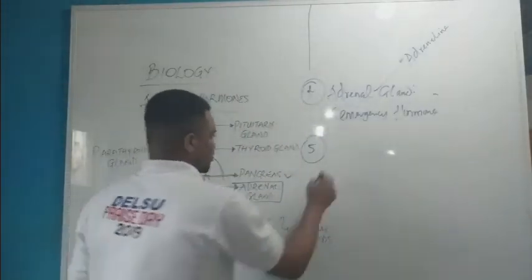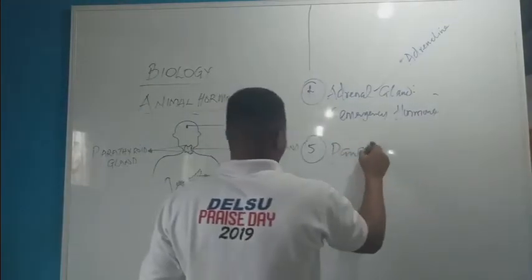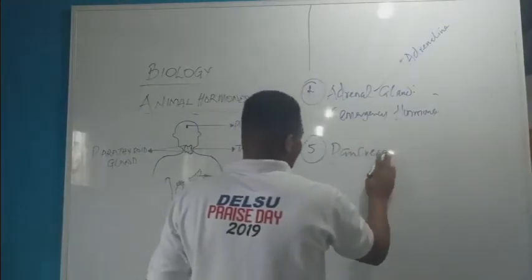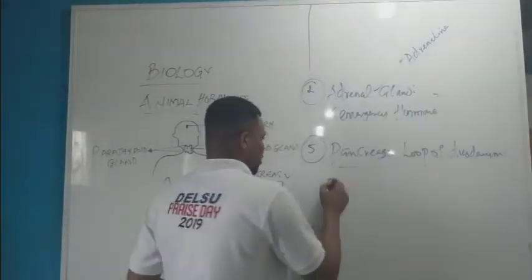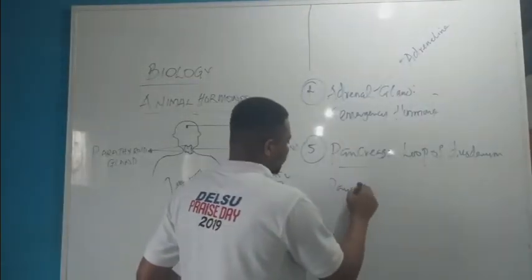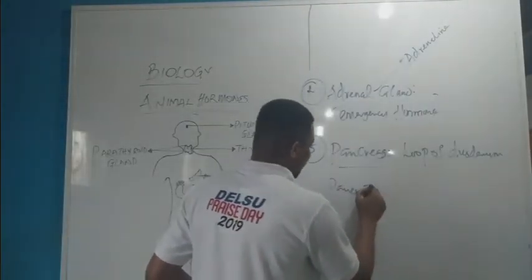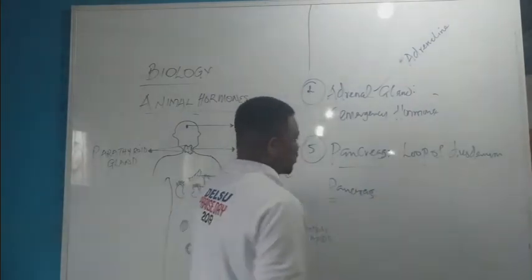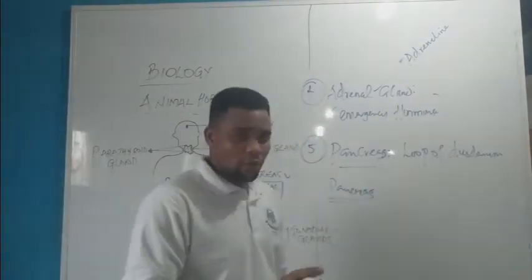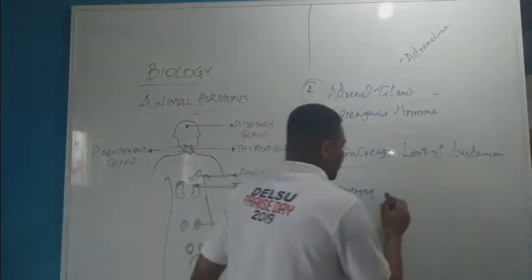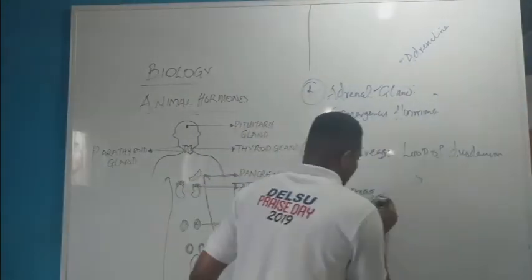The pancreas. Okay, under the pancreas, based on major functions, the pancreas exhibits two types of function.